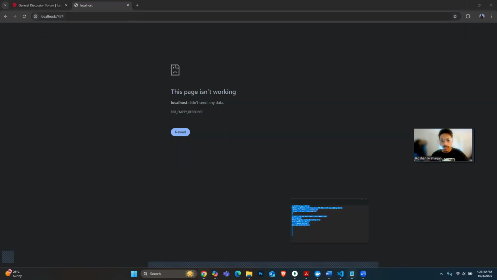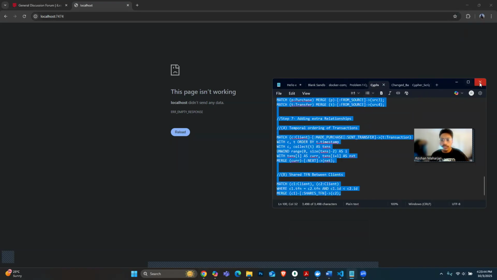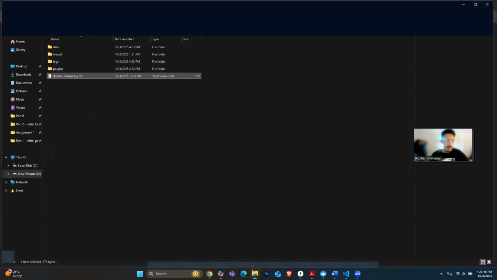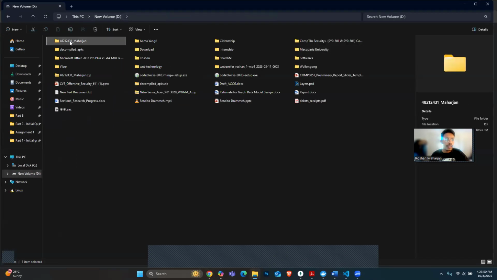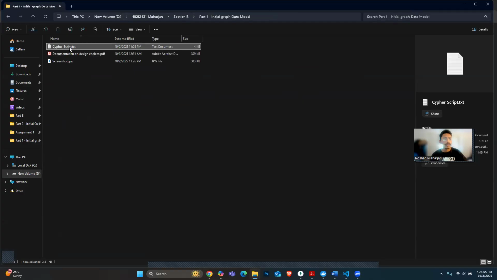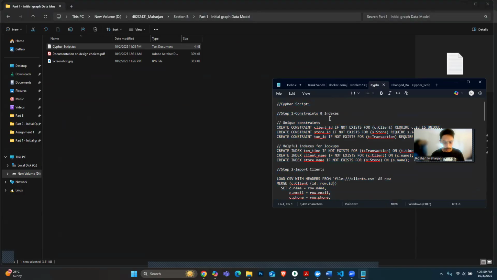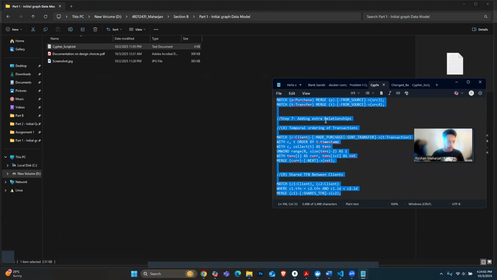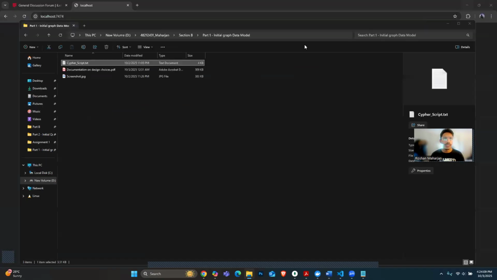I'll be making the script ready for this one. This is section B, initial reference Cypher script. These are the scripts for part 1, that is the initial graph model.